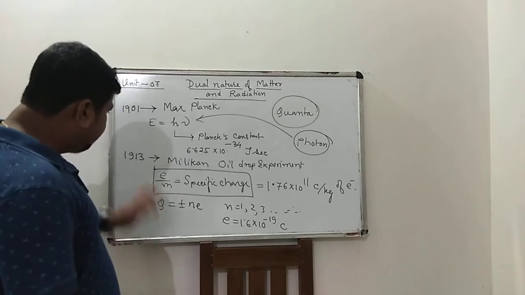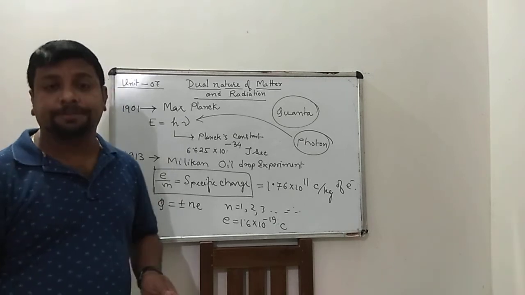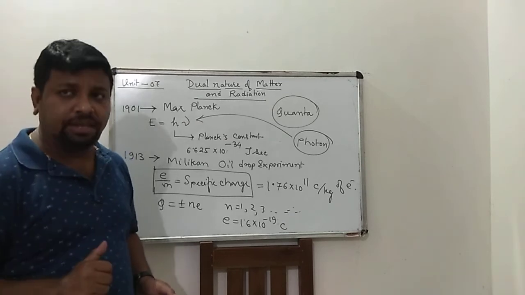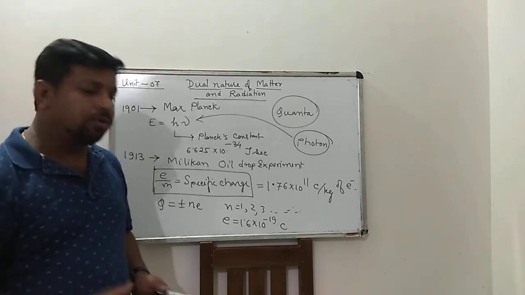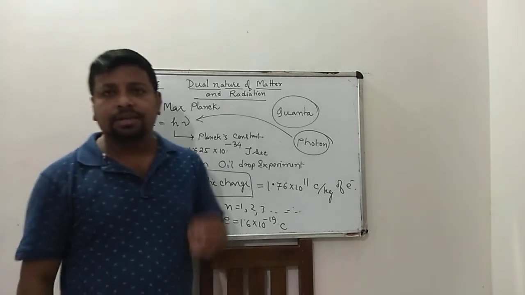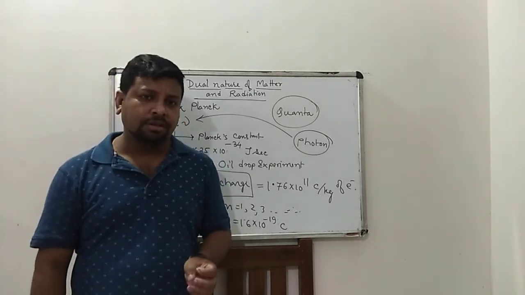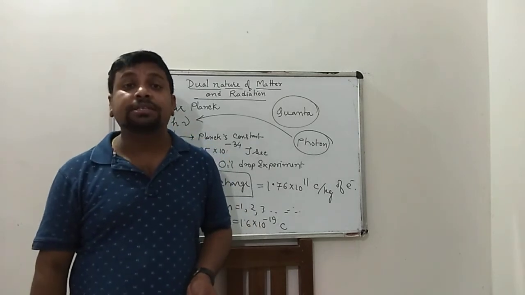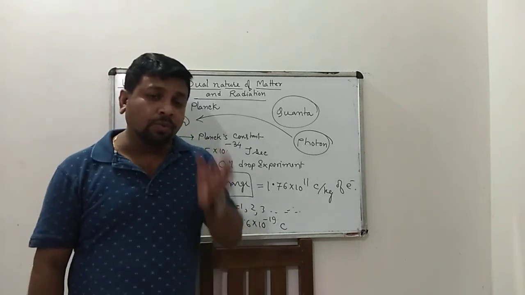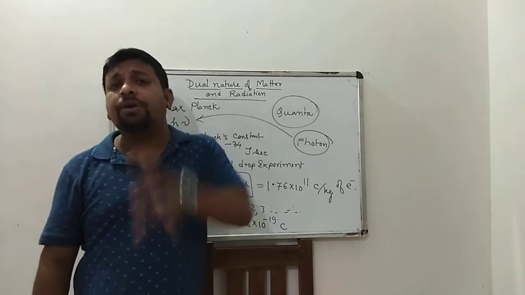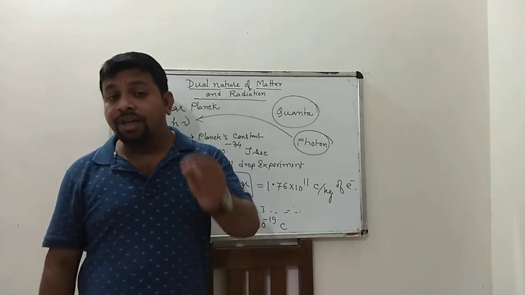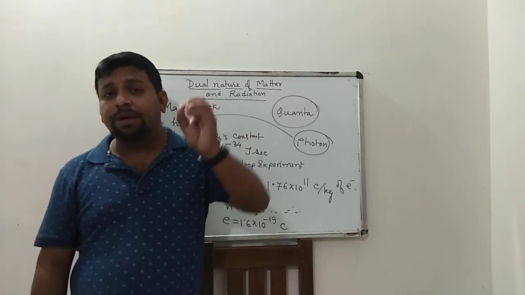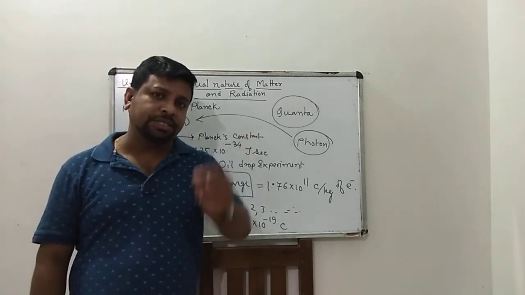Next, in 1927, Louis de Broglie explained that the particle associated with matter represents a wave. The wave associated with the particles of matter is known as matter wave.